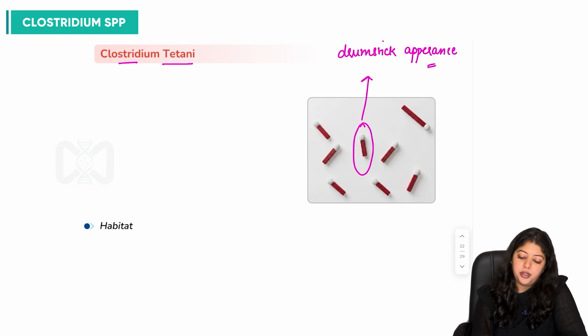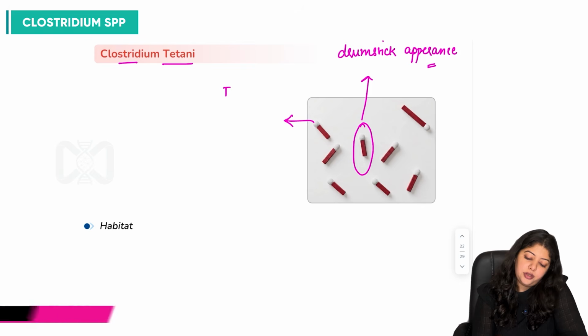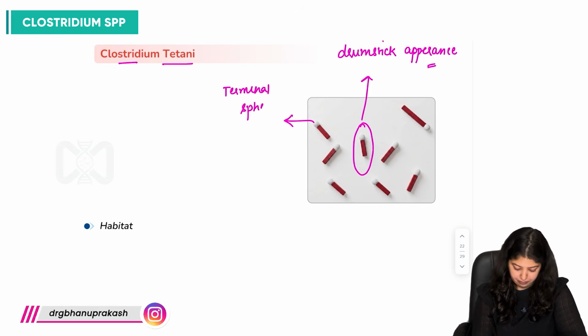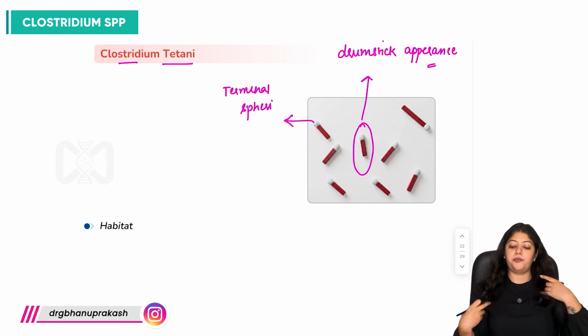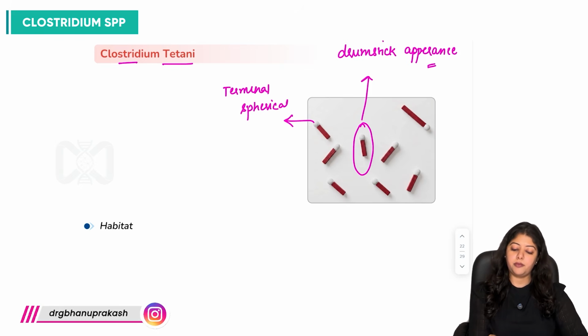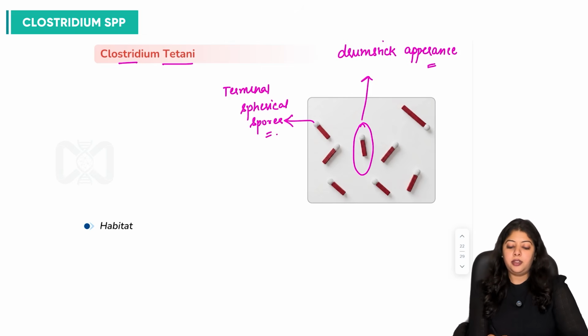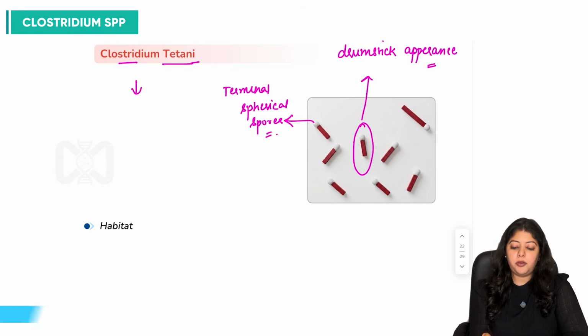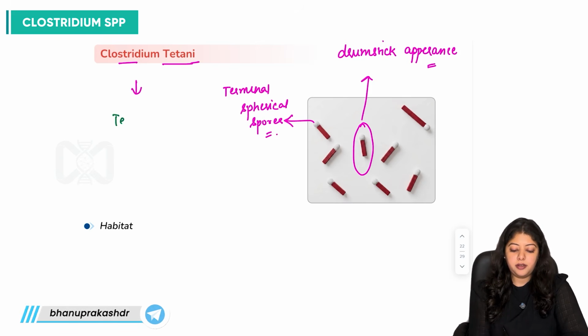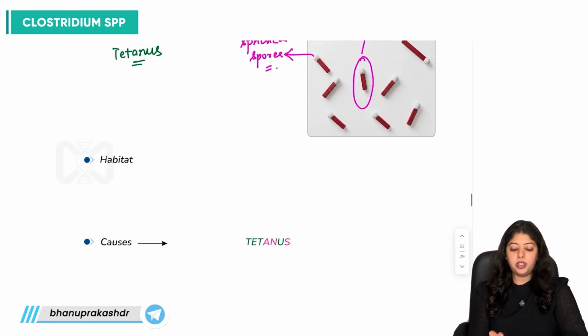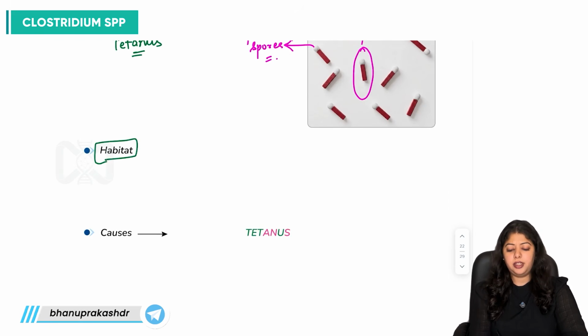We have terminal spherical spores. And Clostridium tetani is responsible for tetanus infection. So what is the habitat of Clostridium tetani?